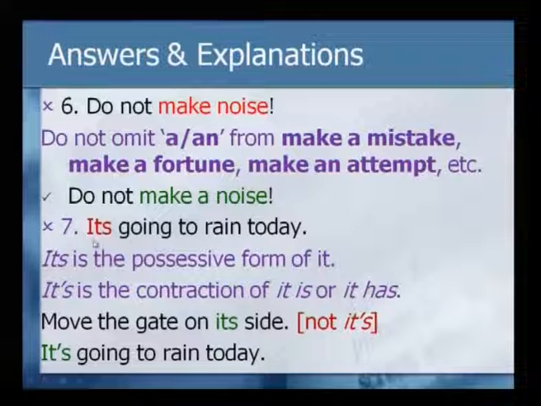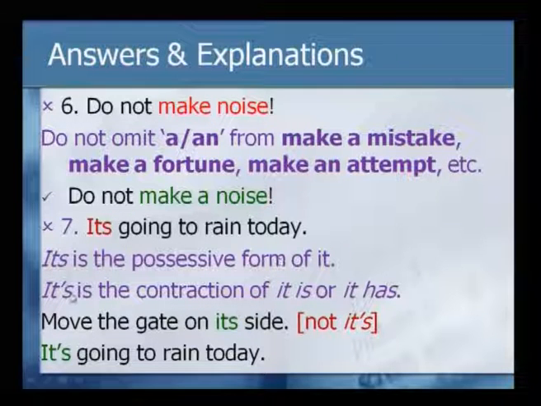Now, the next one I am not going to read, but you should see graphically. The reason is if I had read it, I would have given you the answer. It's going to rain today. If you use its in this sense, it is the possessive form of it.